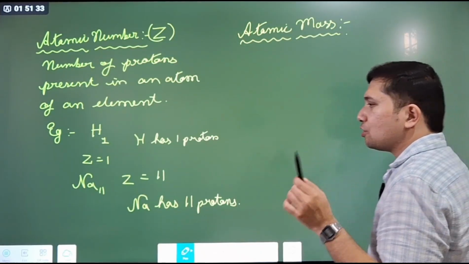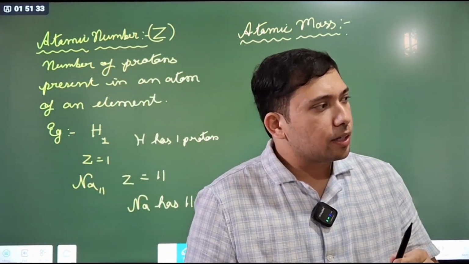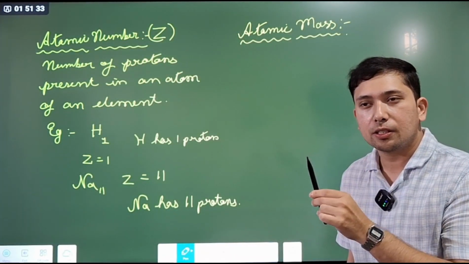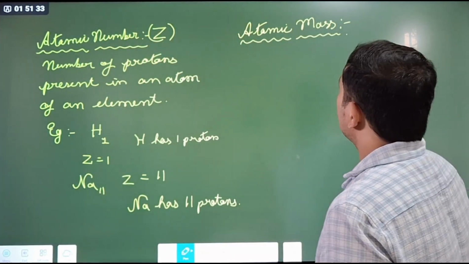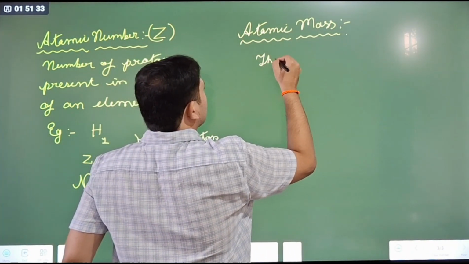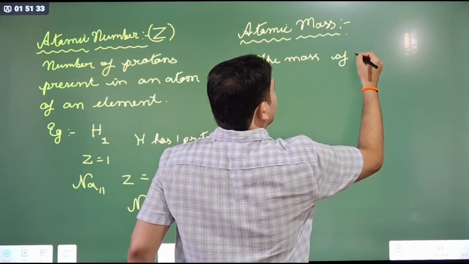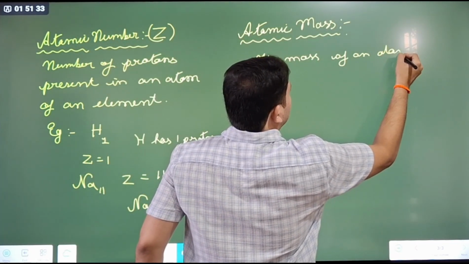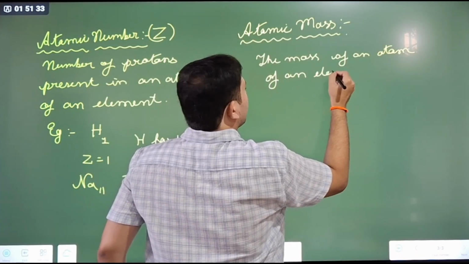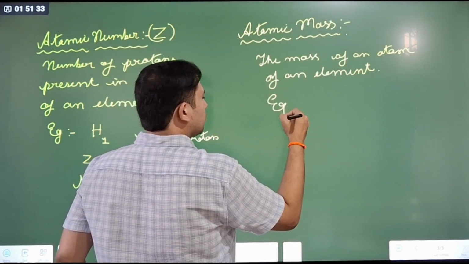That means the definition of atomic mass can be written like this: atomic mass is defined as the total mass of an atom of an element. Okay, that is called atomic mass. Let me write it: the mass of an atom of an element. Atomic mass.